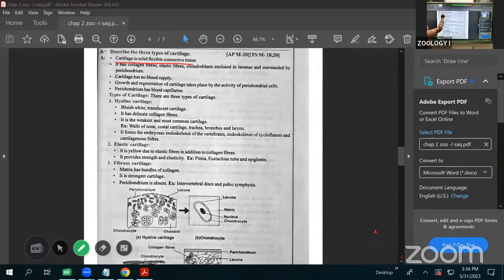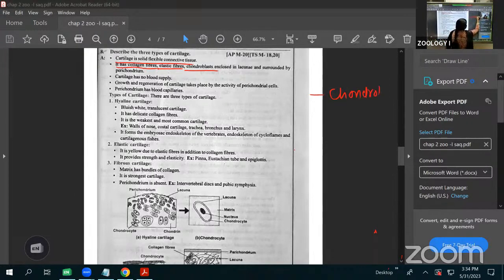Before that, areolar connective tissue has fibers, now like that only. Here they have collagen fibers, elastic fibers also, and the chondroblasts are present. Two major types of fibers are present: the collagen fibers and elastin fibers. Along with that, special cells are present. Chondroblasts are present, special in the cartilage.